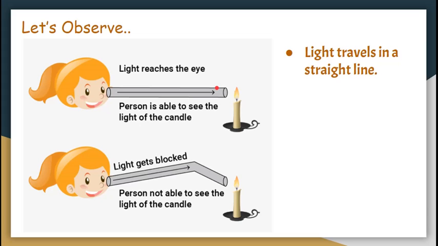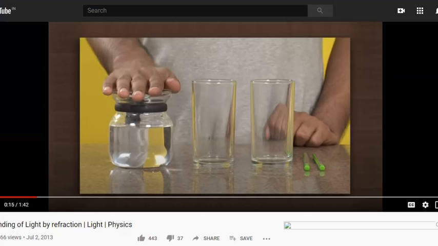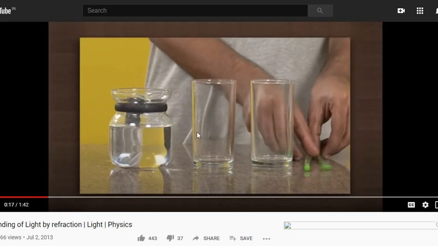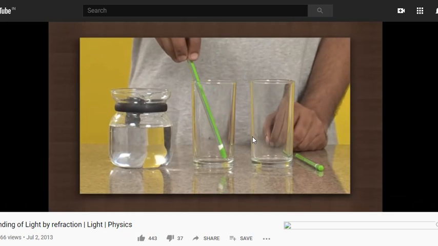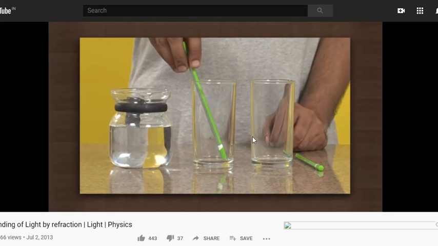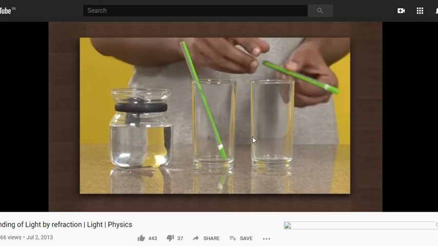But the question that we are asking ourselves over here is this always true? Will the light never bend? That is the question that we are asking ourselves. To understand this better, let's see a video. What we are doing is we have two glasses and we have some water kept over here and we have two pencils. What we are doing is we are putting the pencil in a glass and doing the same thing for the other.